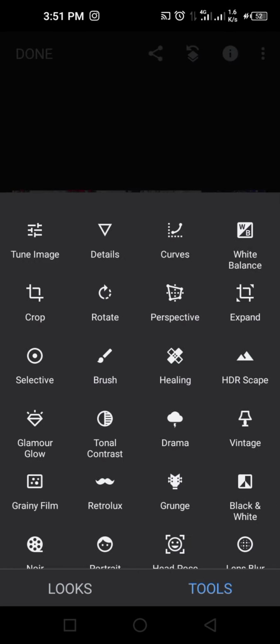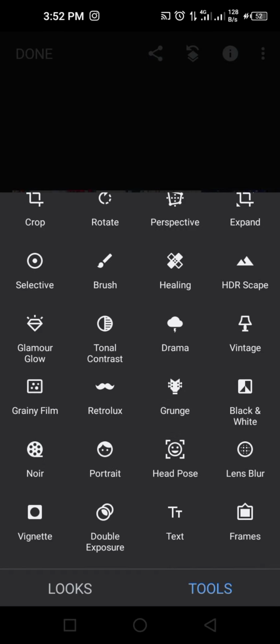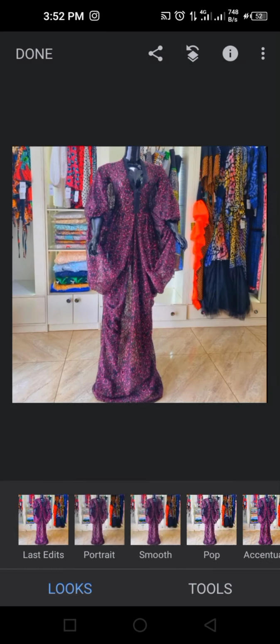So basically we've touched all the tools in Snapseed and how they work. But this is what I want you to know. If you want to learn how to do Snapseed editing professionally on your pictures as a fashion designer, you do not need a whole lot of things. You do not need all these tools. In fact, you need just 4 tools to master very well.